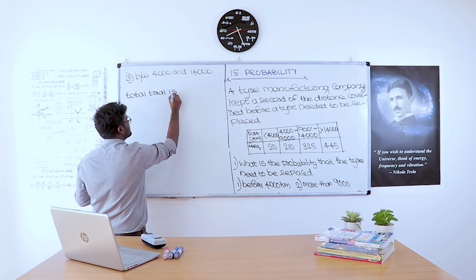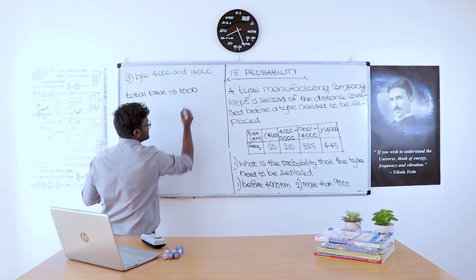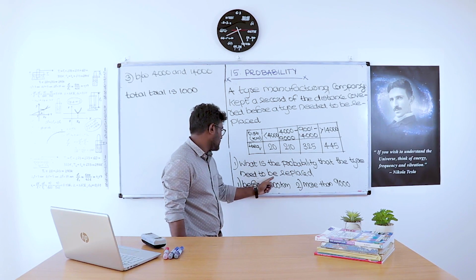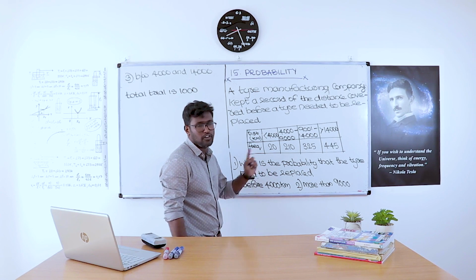So the first question: what is the probability that the tire needs to be replaced before 4,000 kilometers?